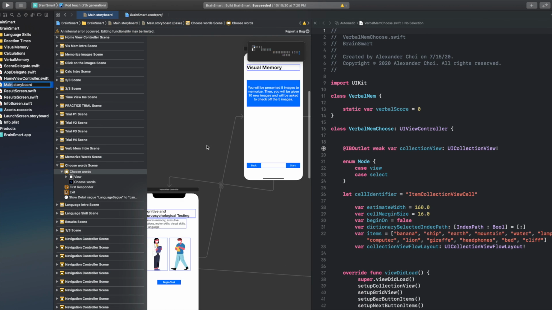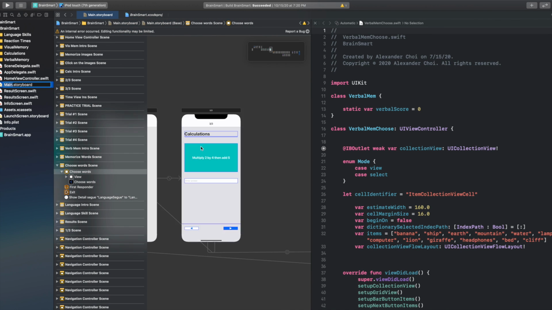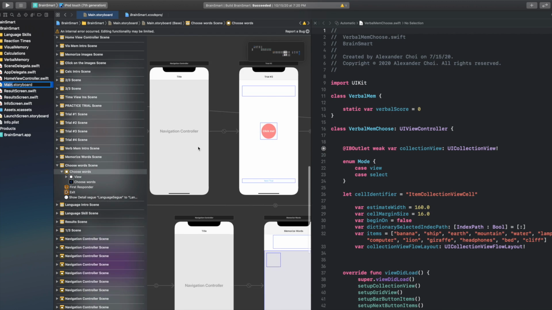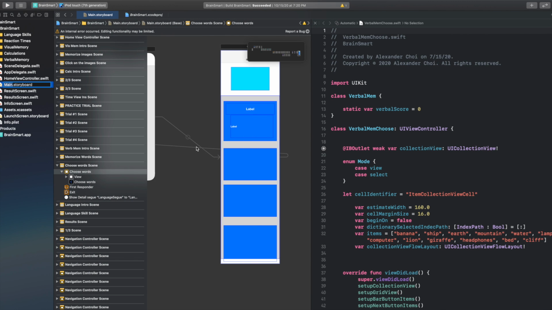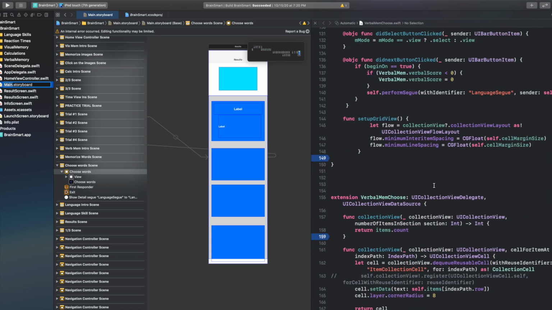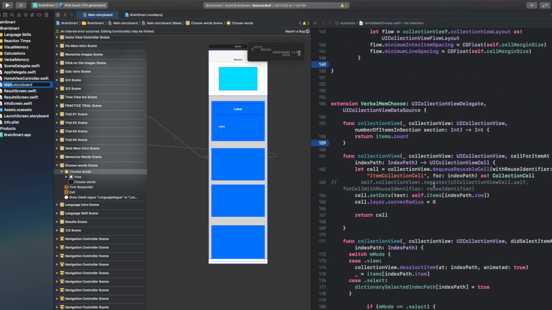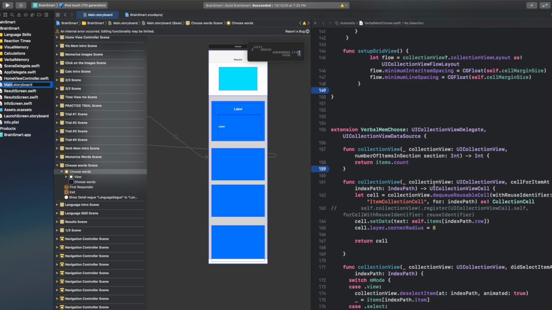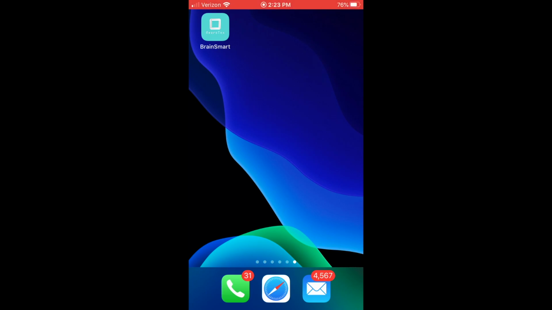The purpose of BrainSmart is to be able to self-diagnose cognitive impairment through memory, reaction time, mental calculations, and language. The app is intended for those who want a quick check on their mental cognitive health. This app is especially helpful for elderly people who are at a higher risk by exposing themselves due to the circumstances. I taught myself Swift, which is the coding language used to create the app, and I use Xcode, an app developing software.